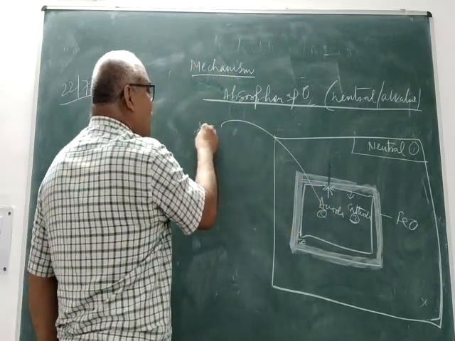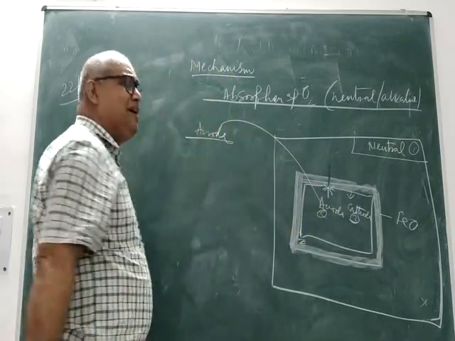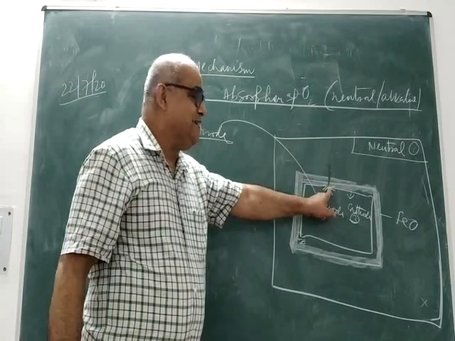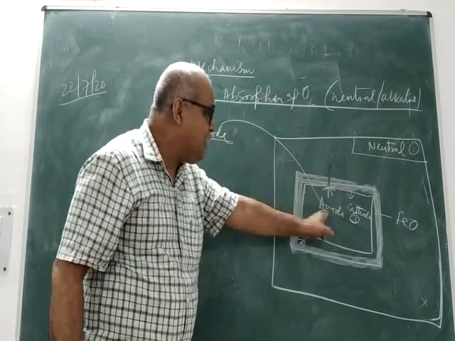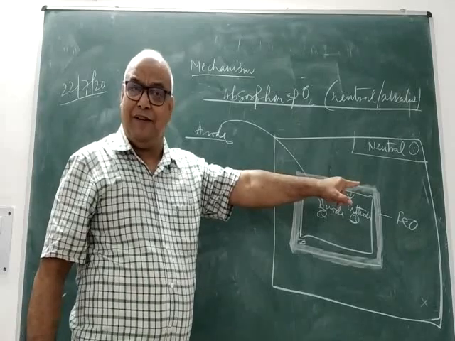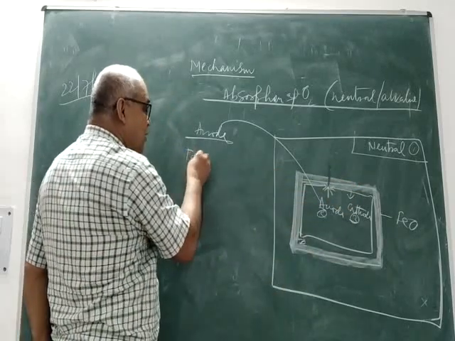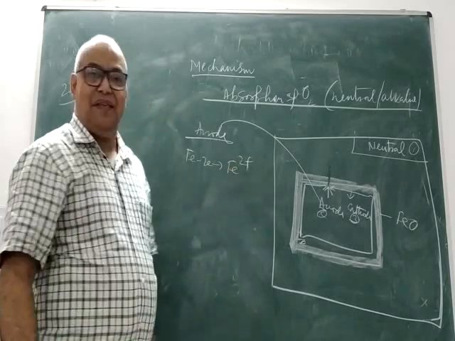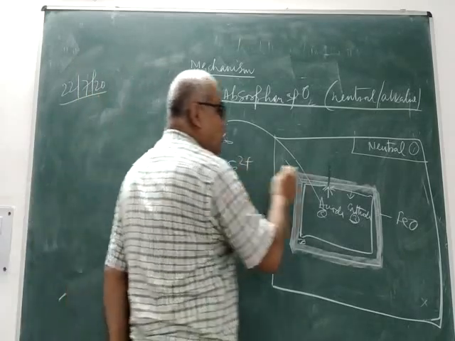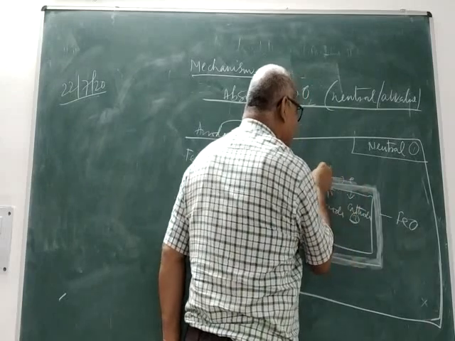Now, at the anode, what will take place? As we know, iron is a metal. There is a crack, and therefore the iron atom is exposed here to the environment. Automatically, iron will lose 2 electrons to produce Fe2+. Now, these 2 electrons will move here and there on the metallic surface.